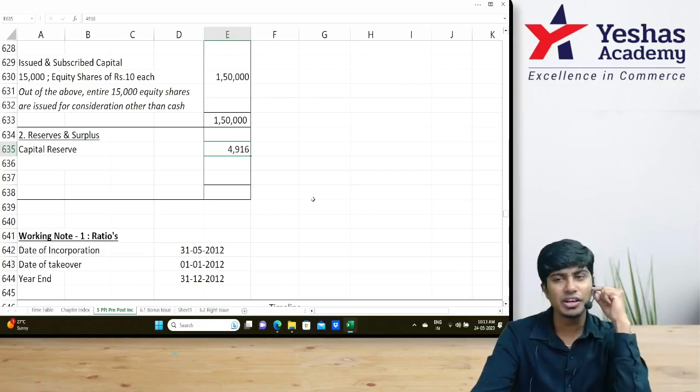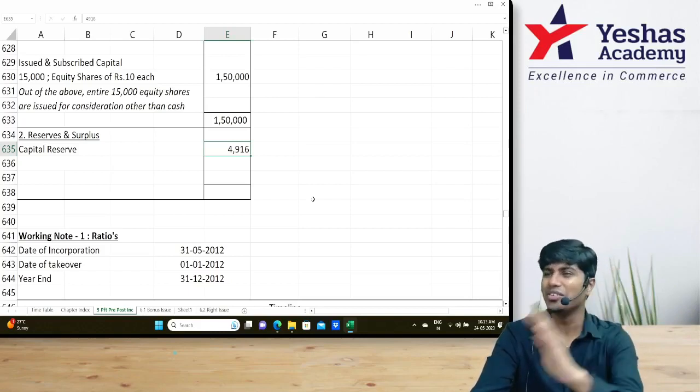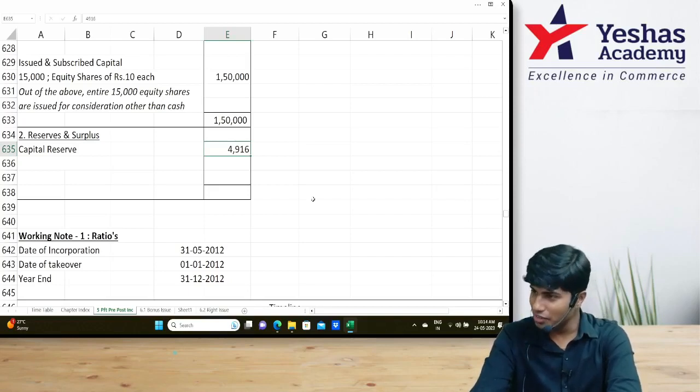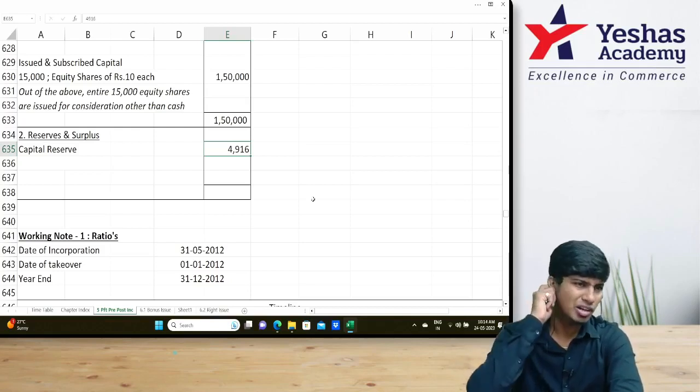Sir, why can't we give dividend from capital reserve? You tell me, can we give dividend from capital reserve? No. Section 123, what does it say? Dividend can be given either out of current year profits or previous year profits. The third subsection says grants received for such purpose. Does it say capital reserve? No. Profits, does it include capital reserve? No. The capital reserve is capital profit. It is not revenue profit.